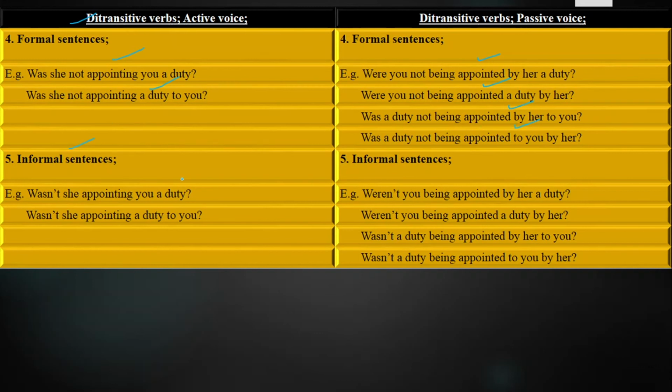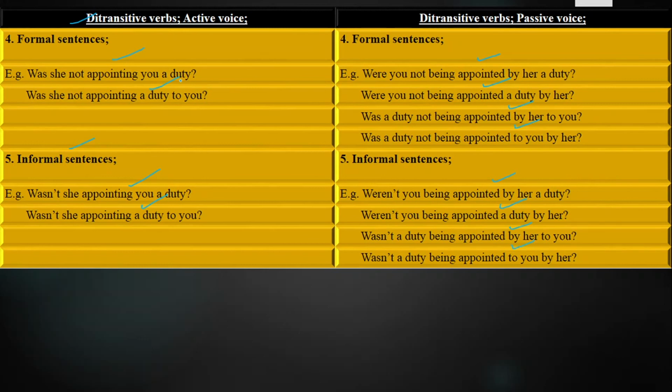Next we have informal sentences. Those sentences in which we ask questions or deny the statement in an informal way. We use it with our juniors, youngers, those with whom we are close, and with our friends in a friendly atmosphere. Was not short form is wasn't, and were not is weren't. Wasn't she appointing you a duty? Wasn't she appointing a duty to you? Weren't you being appointed by her a duty? Weren't you being appointed a duty by her? Wasn't a duty being appointed by her to you? Wasn't a duty being appointed to you by her?